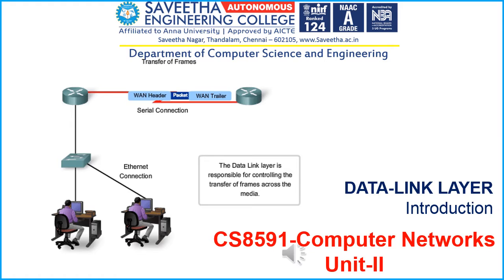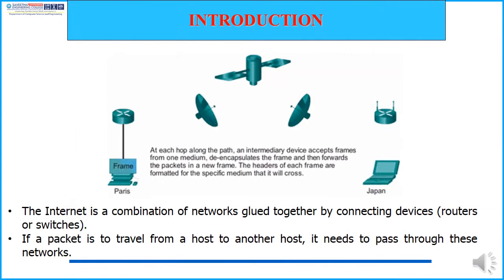The data link layer is responsible for controlling the transfer of frames across the media. The internet is a combination of networks glued together by connecting devices through routers or switches. If a packet is to travel from a host to another host, it needs to pass through these networks. At each hop along the path, an intermediary device accepts a frame from one medium, de-encapsulates the frame, and then forwards the packets in a new frame. The header of each frame is formatted for the specific medium that it will cross.